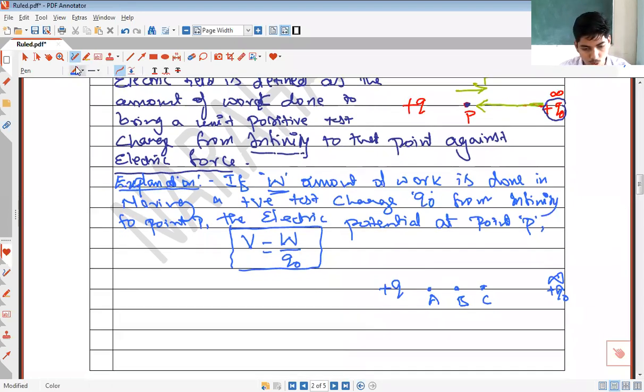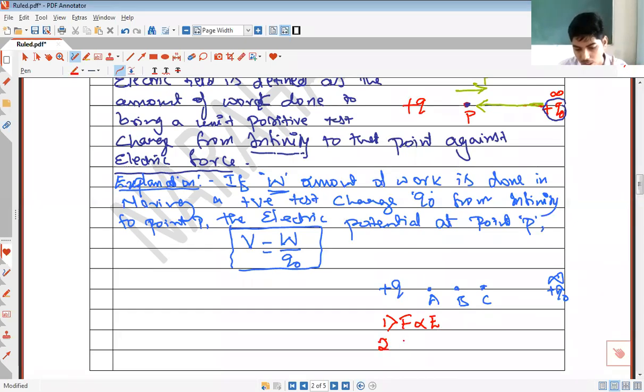Why is this true? This is true because, first thing, electric force is directly proportional to electric field.